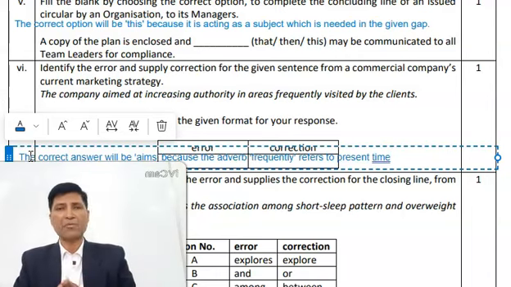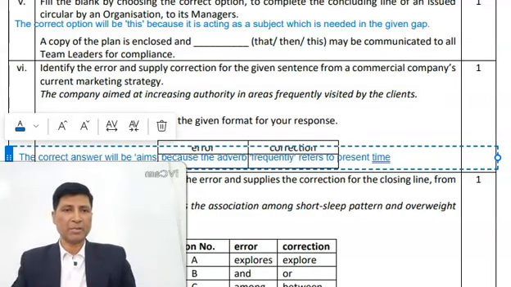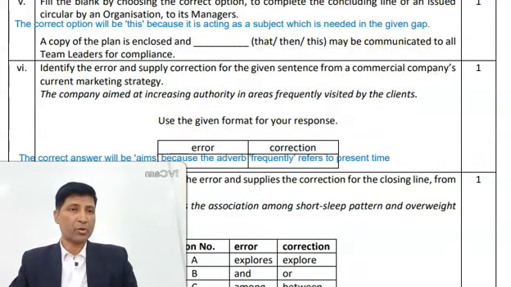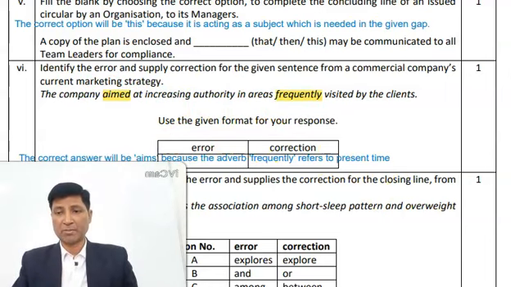Whenever an adverb of time is given in a sentence, the given verb in the sentence must change according to that adverb. Here, the company aimed at increasing authority in areas frequently visited by the clients. So this word frequently is referring to present time, and because it is referring to present time, this verb must be in present. So in place of aimed, it should be aims.